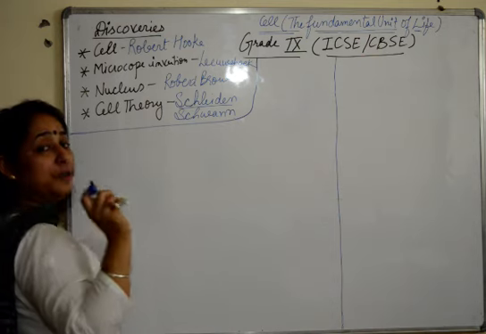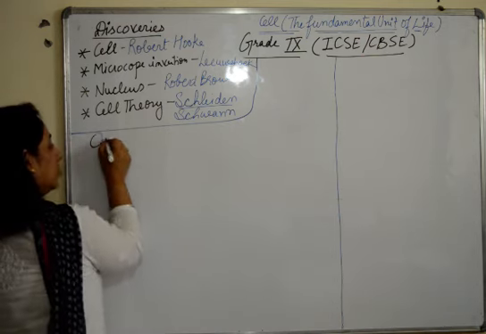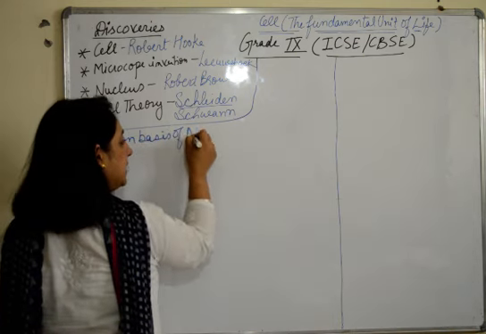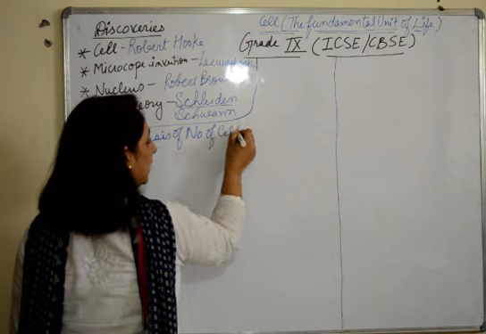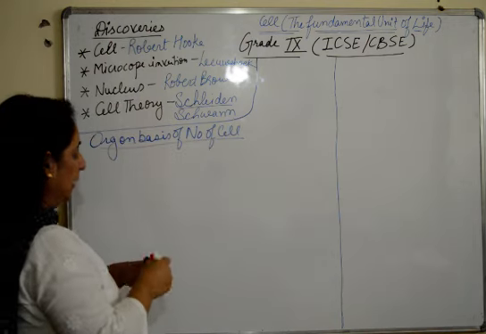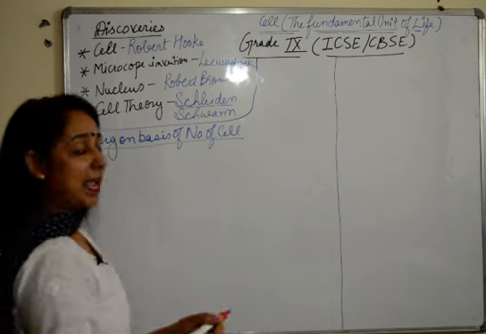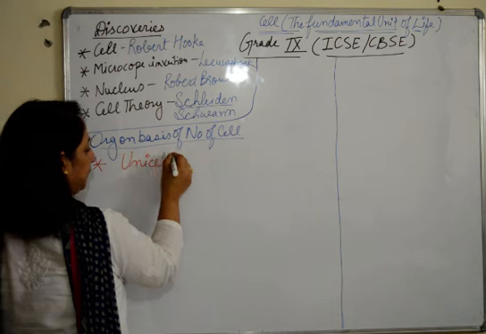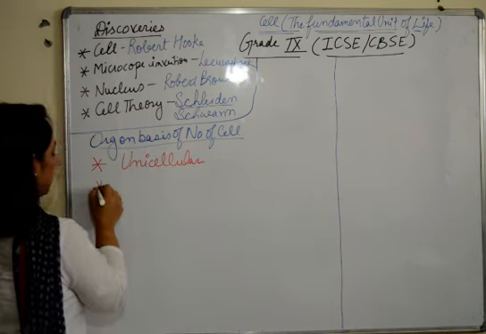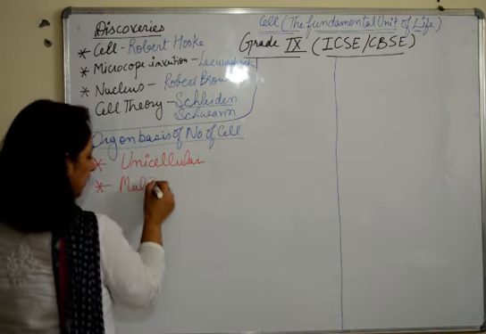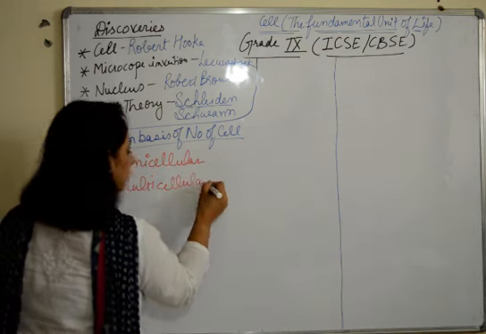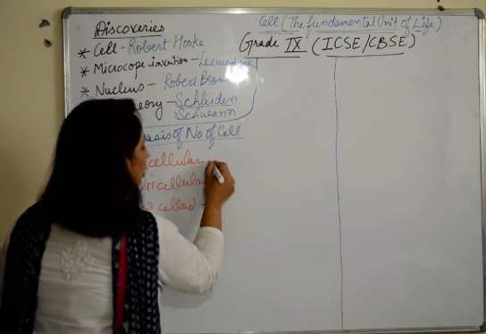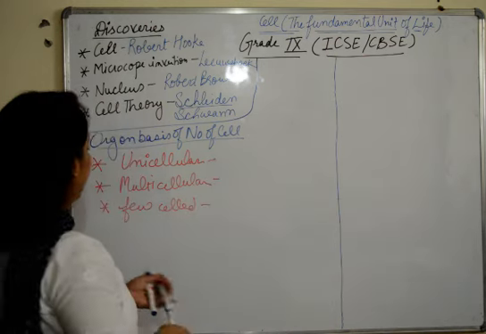Okay. So first of all, organisms on the basis of number of cells. This is the first division. Fine. So how do we categorize the organisms on the basis of number of cells? Very simple. Unicellular. But what is there to learn in this? That you need to learn multicellular. Even there are the ones who are few celled. Fine. So uni, multi and few celled organisms.